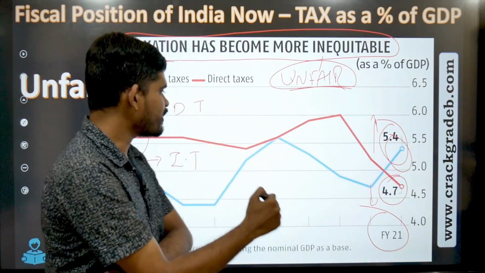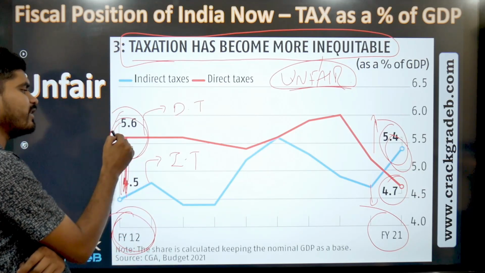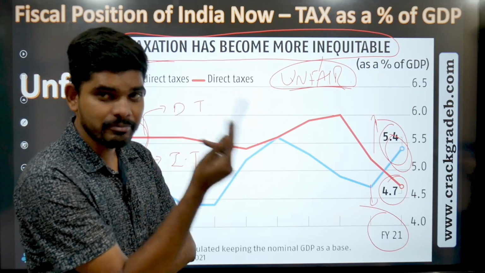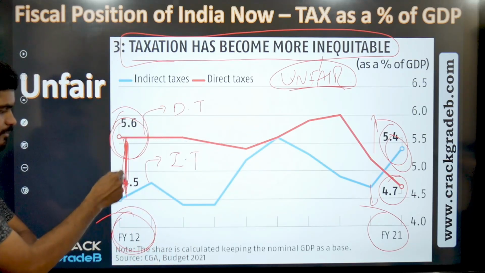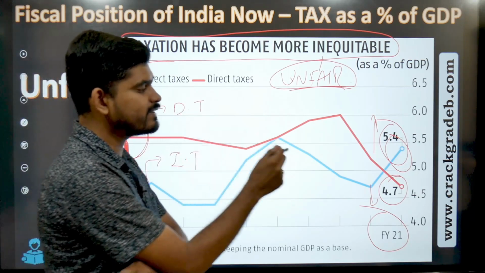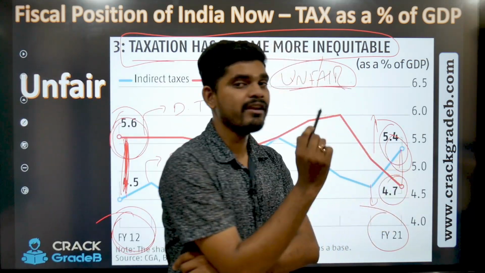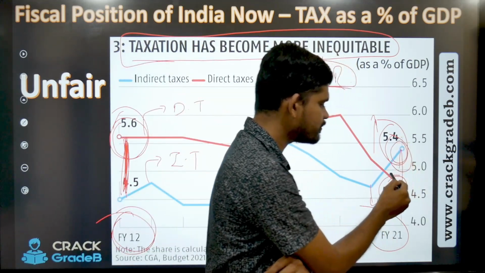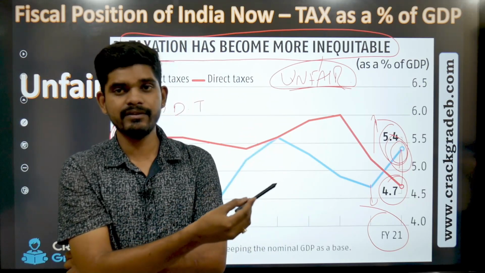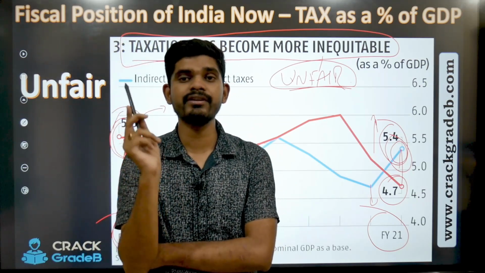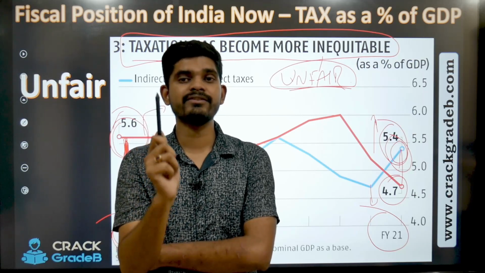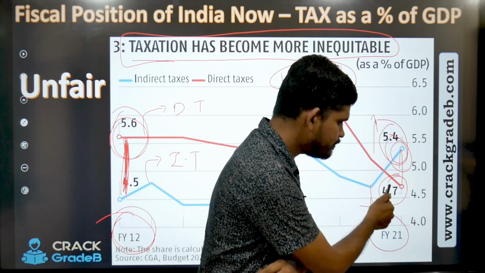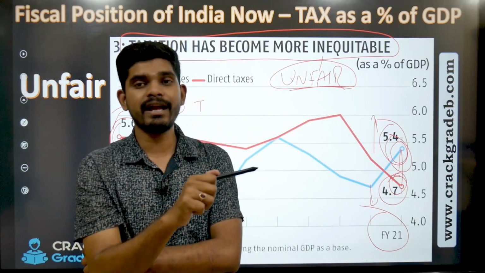How? Because when the direct taxes were high, people who were eligible, who can pay, were paying, and this gap shows that. But the opposite gap shows the unfairness, because when the indirect taxes go up relative to the direct taxes, it means that every person in India is being taxed at a higher price, because there are many people who are not in the ambit of direct taxes.